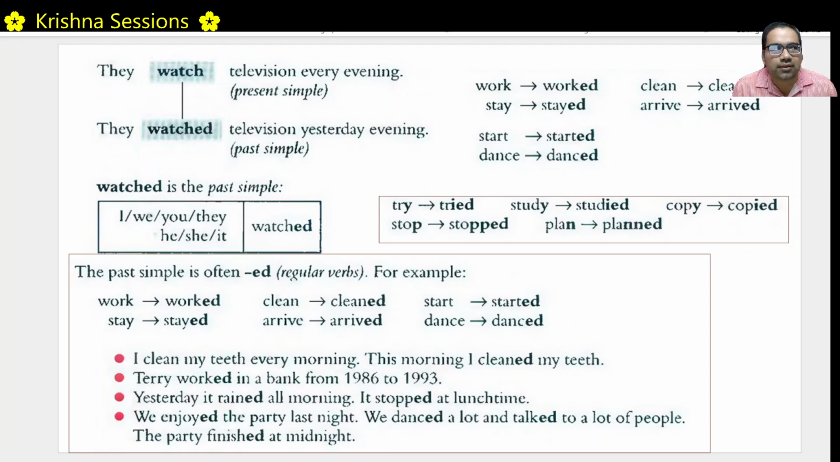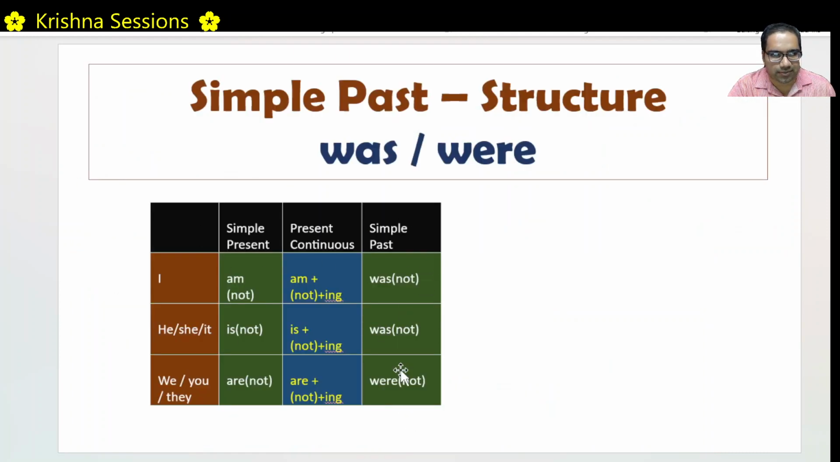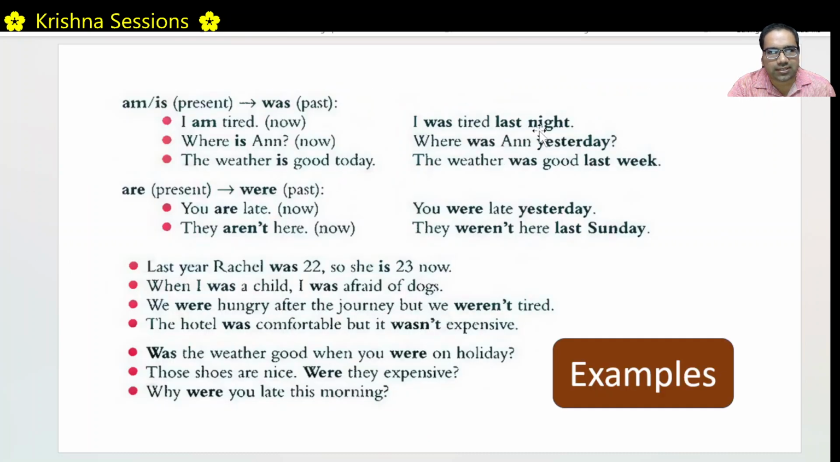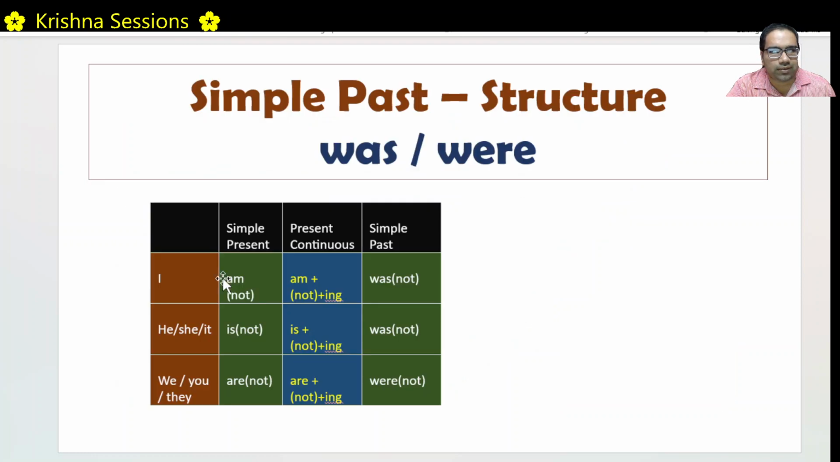In the earlier class, we learned about simple past while using the verbs was and were. Right? We discussed this structure, was and were. Simple past using this. We took a few examples. I was tired last night. Where was Anne yesterday? The weather was good last week. Was for I, he, she, it, and were for we, you, they. Please remember, am, is, are, and past tense was, were.